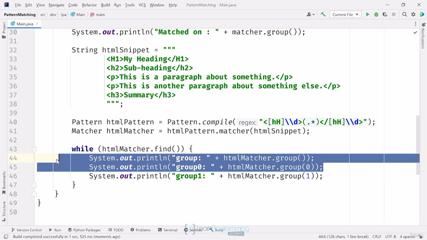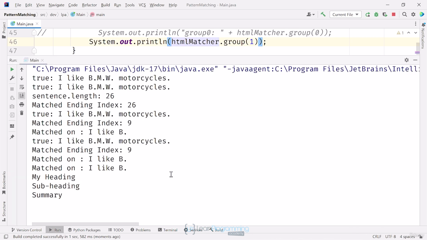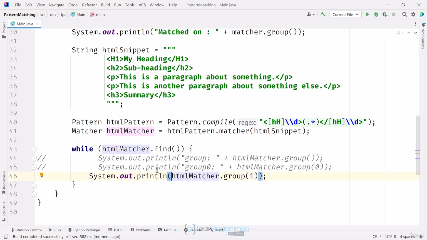I'll comment out the first 2 statements and I'll remove the group 1 text in the last statement. Running this again, I'll only get the heading text printed out. That's kind of neat. I hope this gives you an idea of how easy it would be to extract the information you need from text or log files if you're proficient with regular expressions.